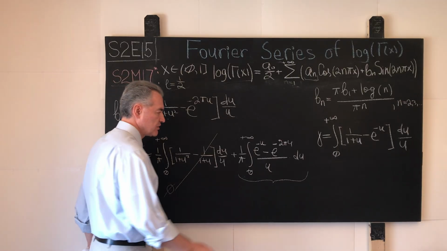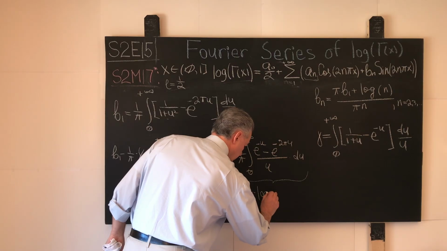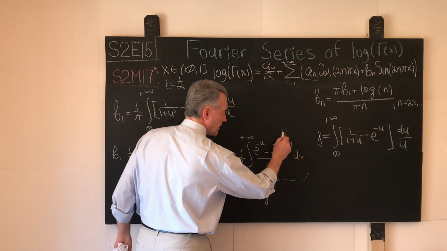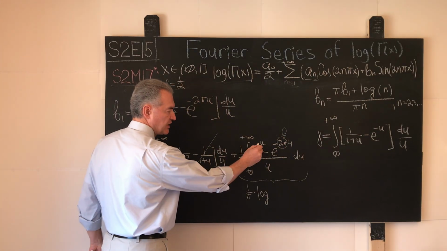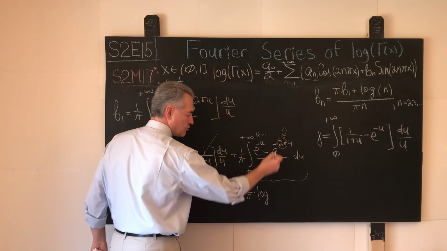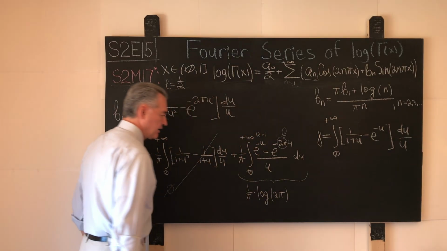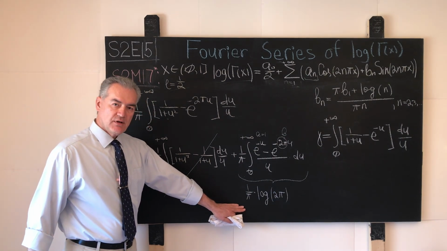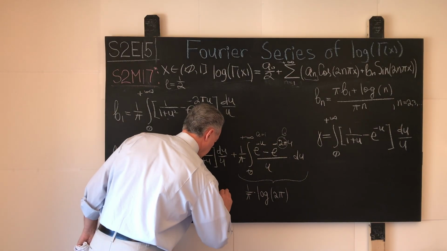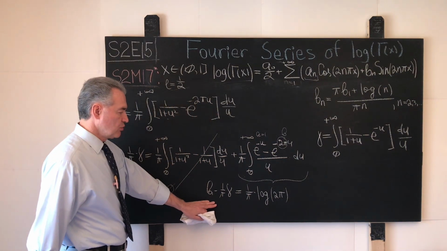Here we have the following result: 1 over pi times the natural logarithm of what? In this case, b will be 2 pi, and what is a? A is a positive unity, so b over a, 2 pi over 1, so the natural logarithm of 2 pi, a beautiful result. And all these things over here are equal to b1 minus 1 over pi Euler-Mascheroni constant equals this. So from here, what do we see?